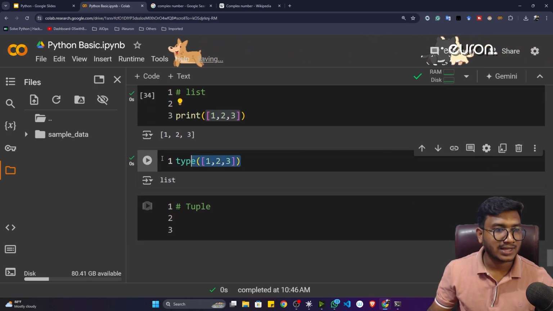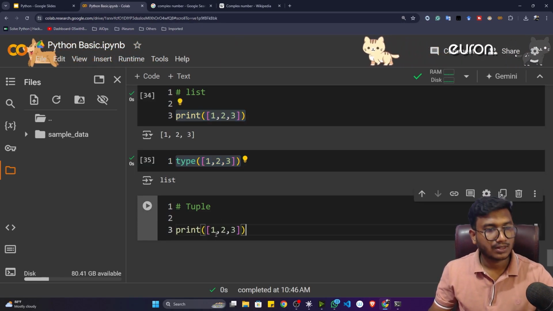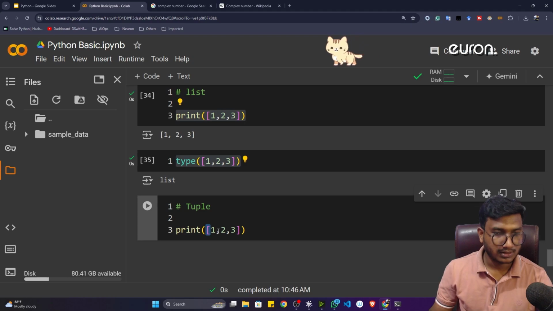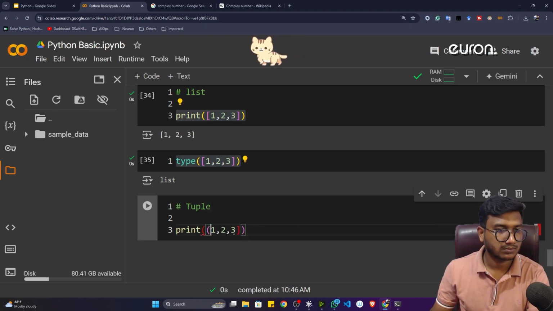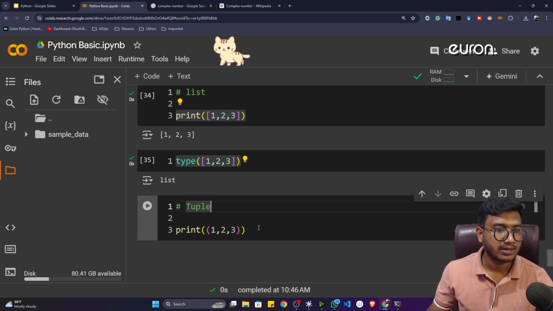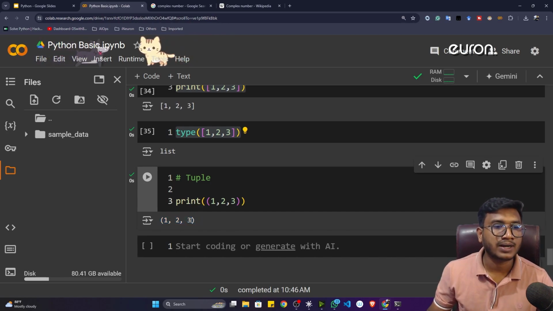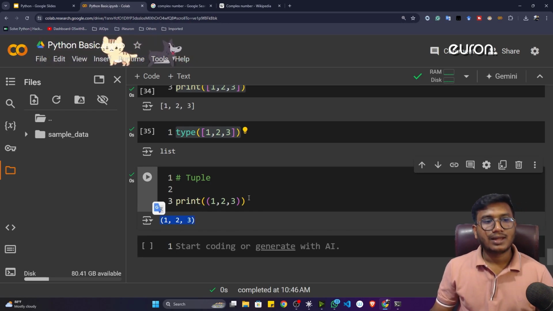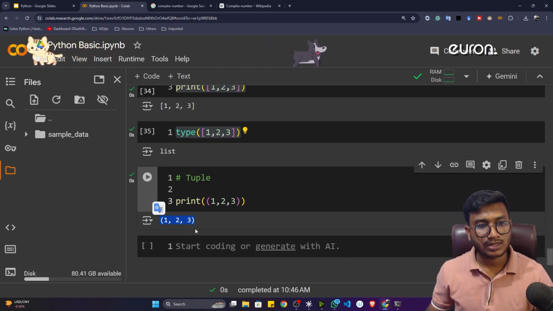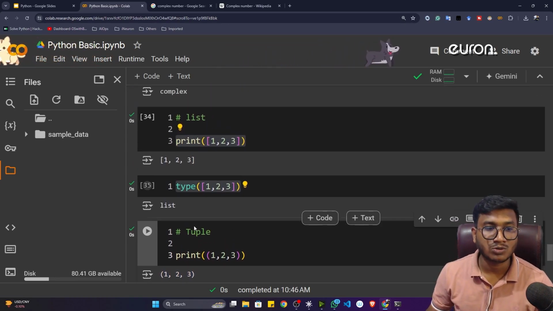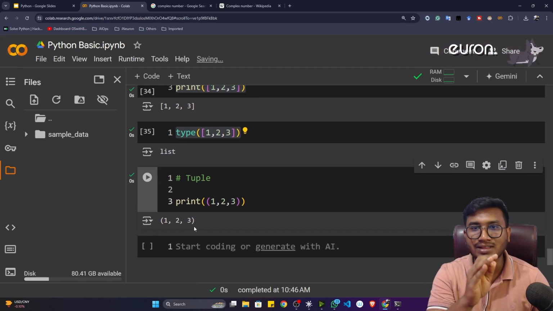The same thing, I just need to change the bracket. Instead of taking this square bracket, I have to take this parenthesis, that means the first bracket. So this would be considered as my tuple. Again, it's a list of numbers, but we're using the first bracket. Now you can ask me why we're taking this square bracket, why this first bracket, and why it is called list and tuple. There is a dedicated session on it, guys. No need to worry. We'll be discussing each and everything in detail.